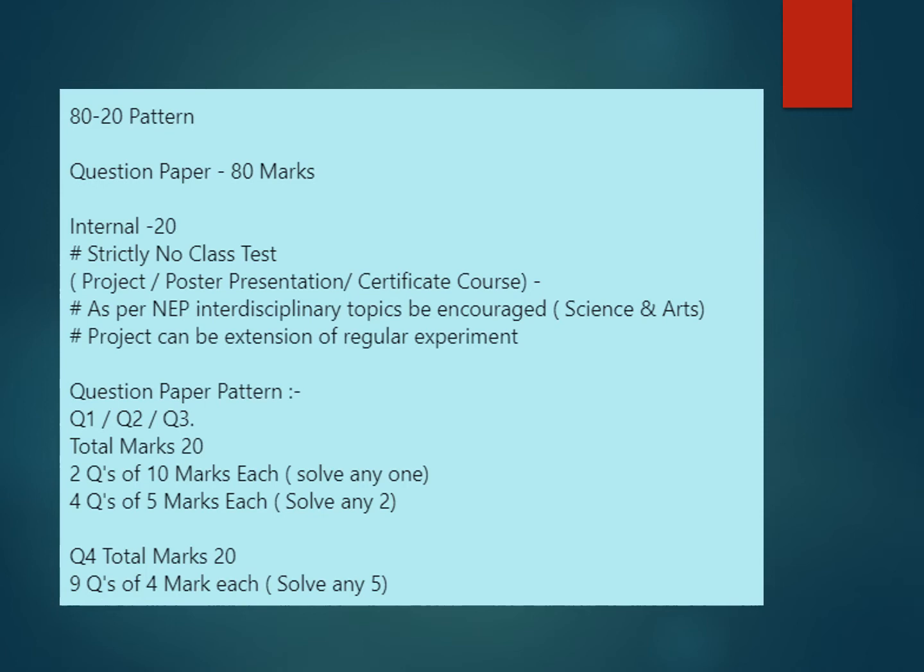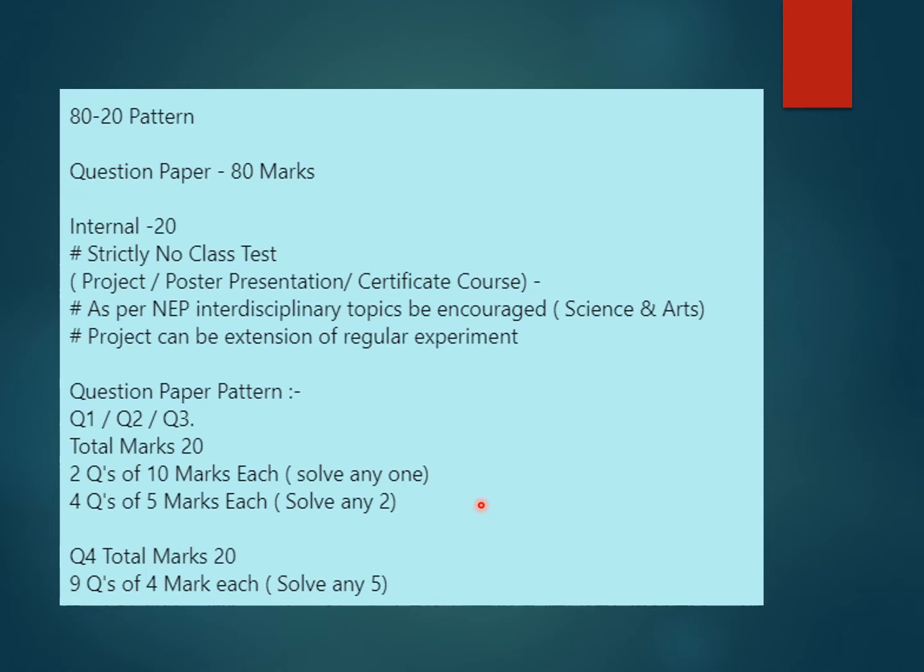What is the pattern for 80 marks? For the 80 marks, we are considering 4 questions. Out of that, questions 1, 2 and 3 each contain the pattern of 20 marks: 2 questions of 10 marks, solve any one, and 4 questions of 5 marks, solve any 2.